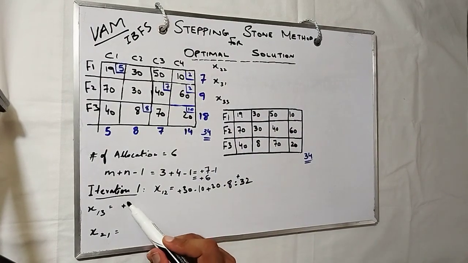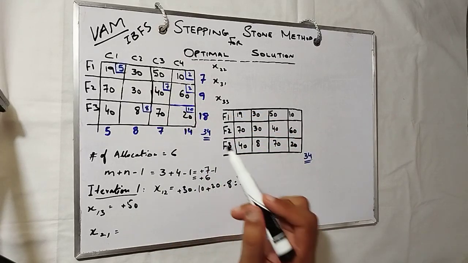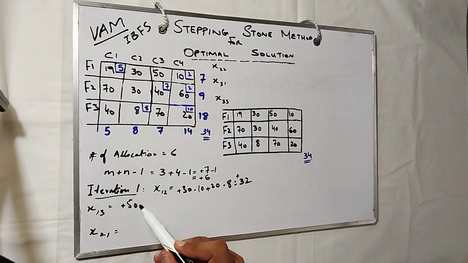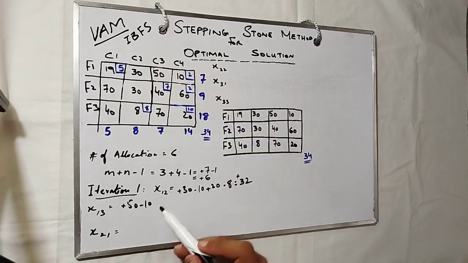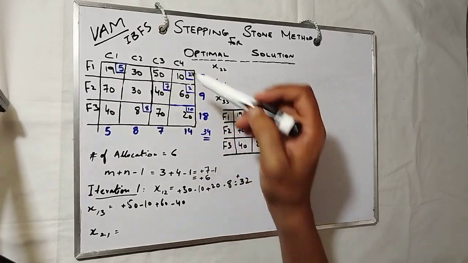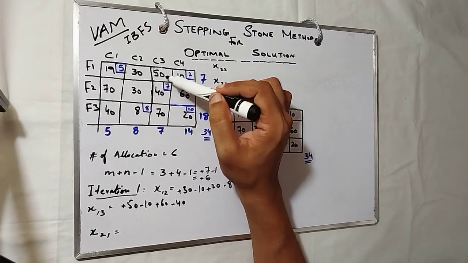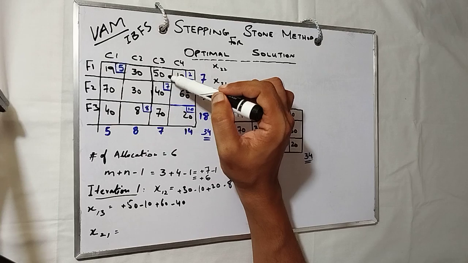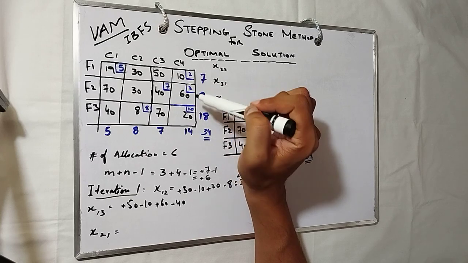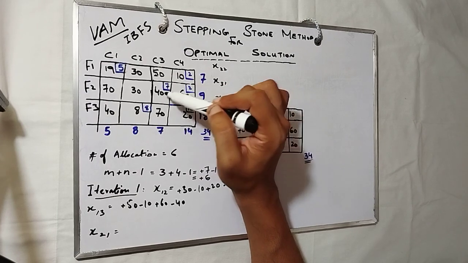Start from the plus 50. Then we have to find the shortest loop. So plus 50, minus 10, plus 60 and minus 40. This is the shortest loop we have. We can also go to 19, but we cannot get back. So this is the shortest loop we have: 50, 10, 60, 40.